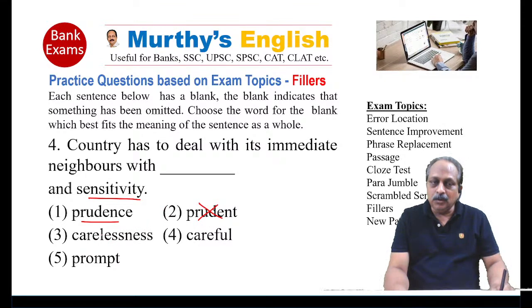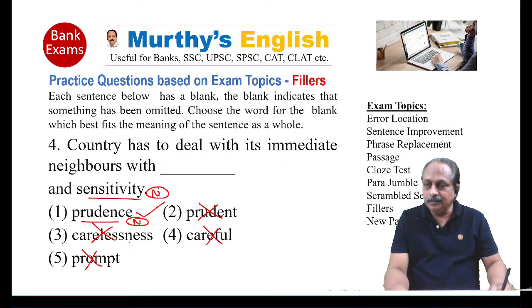Carelessness, no, does not go with the context. Careful, again not relevant. Prompt and sensitivity, adjective. Only one word is in the noun form. Which one is that? Prudence. Deal with prudence, noun. And sensitivity is also a noun. Answer is the first option.